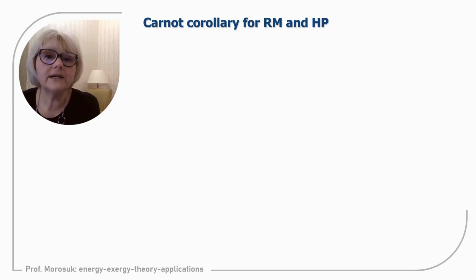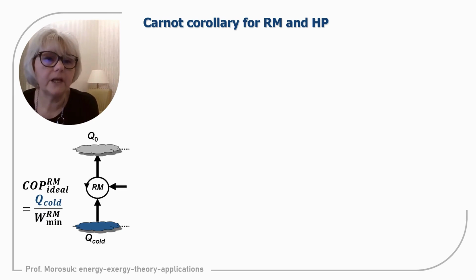So now we are with the Carnot corollary for the refrigeration machine and for the heat pump. I will do it simultaneously because both are inverse thermodynamic cycles. So we have an ideal refrigeration machine with refrigeration capacity and minimum work supplied for the refrigeration machine. What does T cold mean?